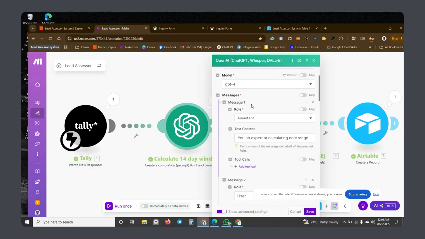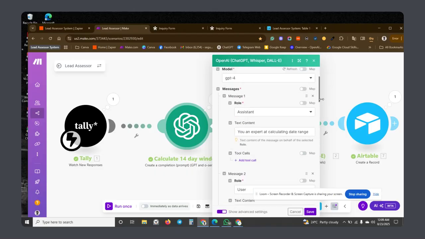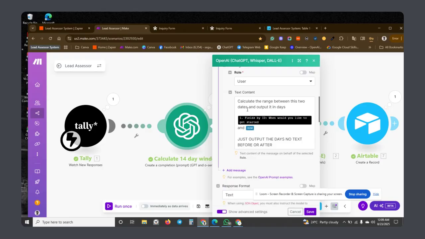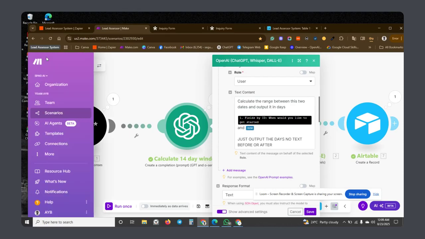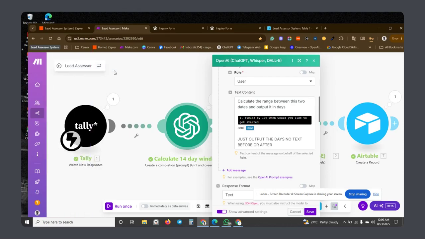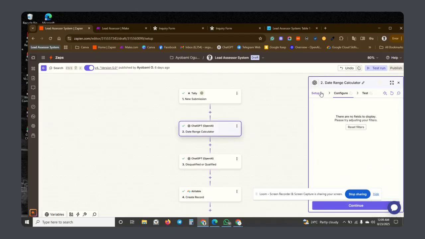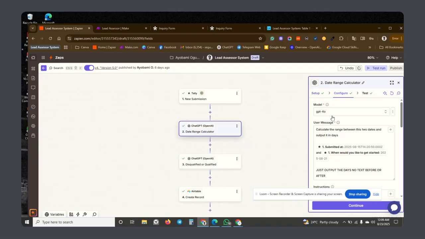The next one is that I want to calculate the date range. For this, I'm going to use GPT-4, and I'm going to say you're an expert at calculating date range, and I'll put the prompt: calculate date range between the 2 days, and this is the day the form was submitted. Now I want to show you the difference between the make.com one and the Zapier one. In the Zapier one, you can see that I said calculate the date range between the 2 dates.